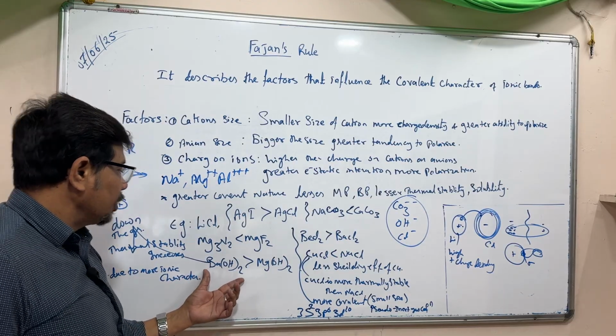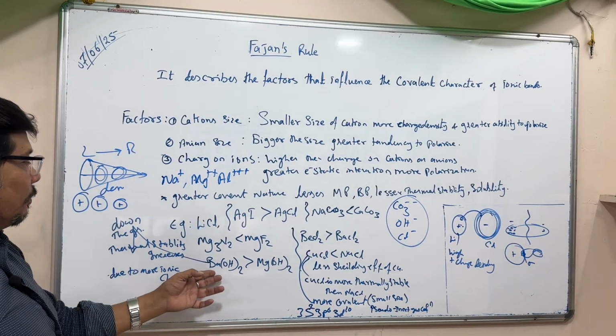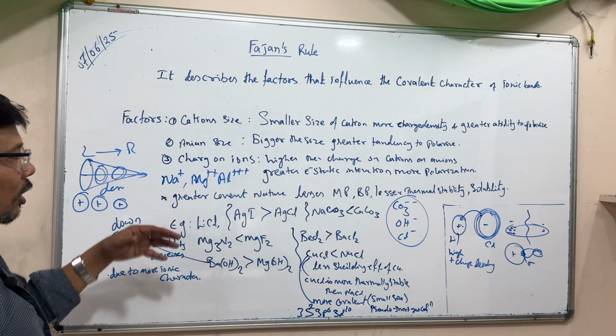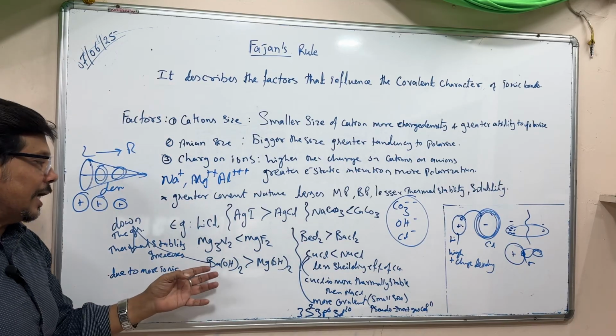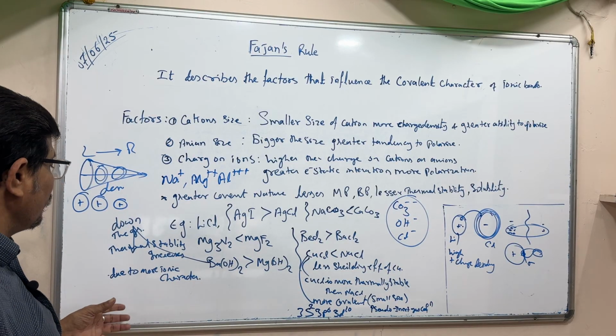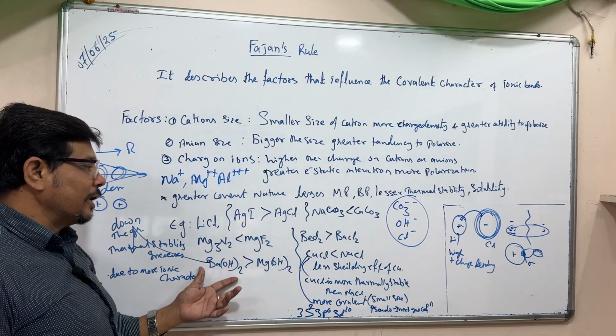Now here, thermal stability: barium hydroxide is more thermally stable than magnesium hydroxide, because down the group the size of the atom increases. As the size of the atom increases, there is more ionic character.